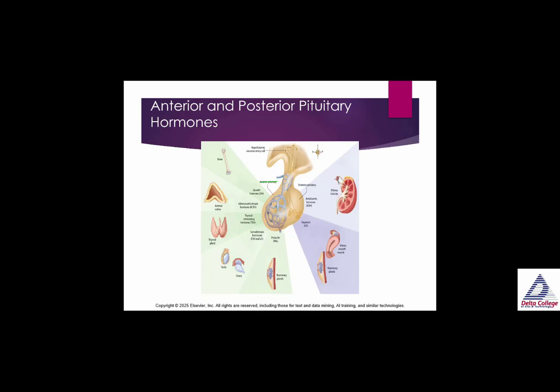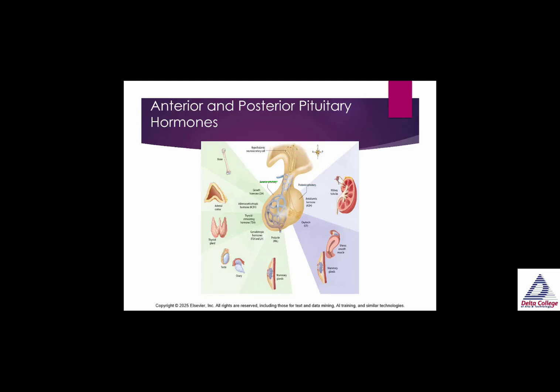We have thyroid stimulating hormone, TSH, that comes from the anterior pituitary to the thyroid gland. We have gonadotropic hormones, which are FSH, or follicle stimulating hormone, and LH, which is luteinizing hormone. These affect the testis and the ovary. And we have prolactin, which affects the mammary glands.